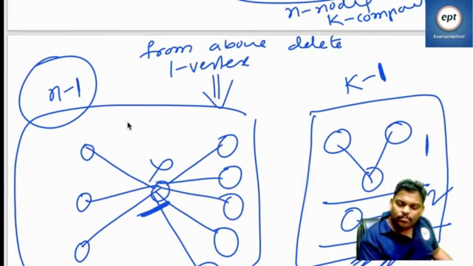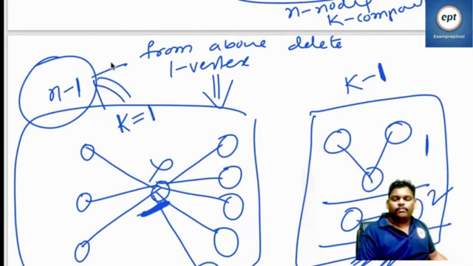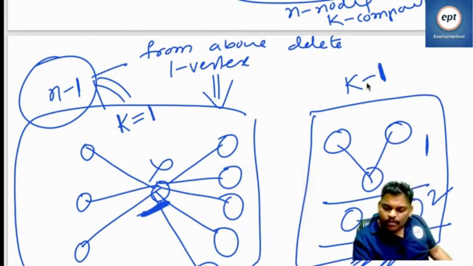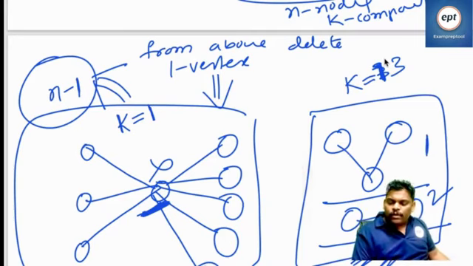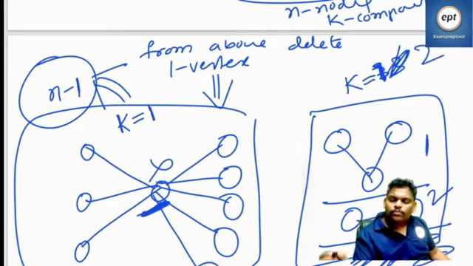Previously, one component there, k is 1. But when you delete this node, it became n minus 1. Previously k value 3. When you delete this node, it became 2.